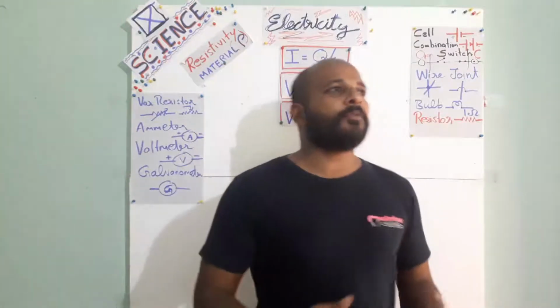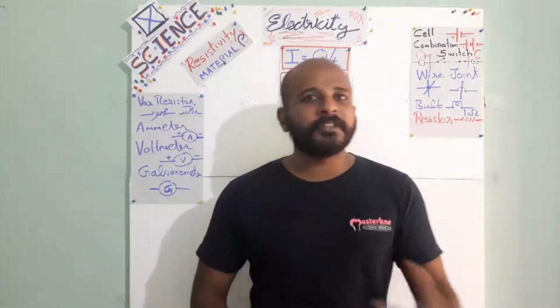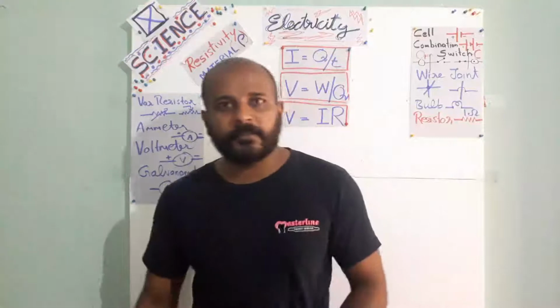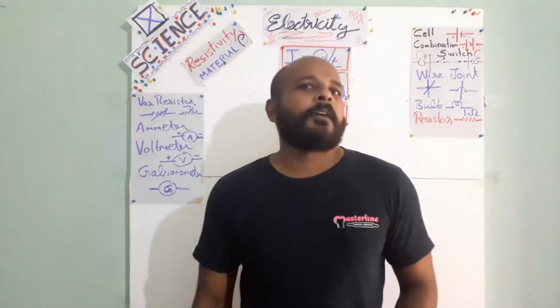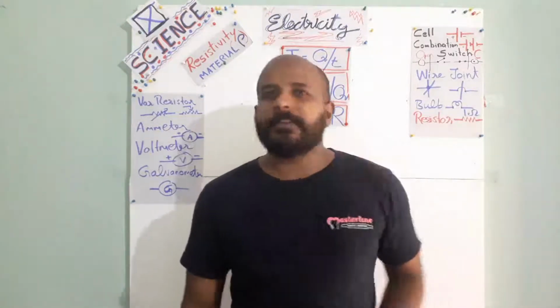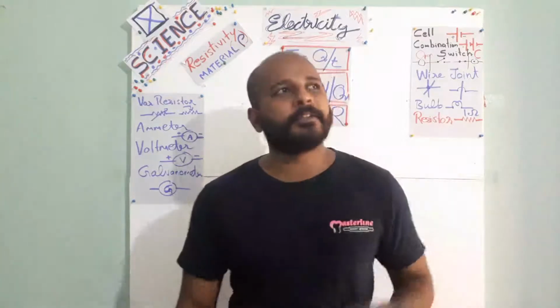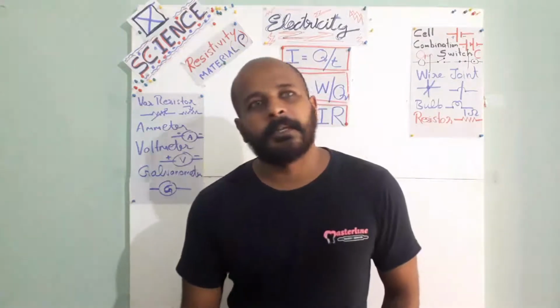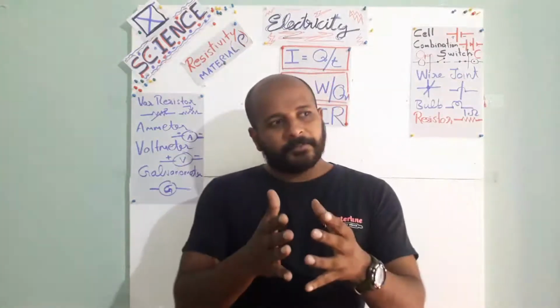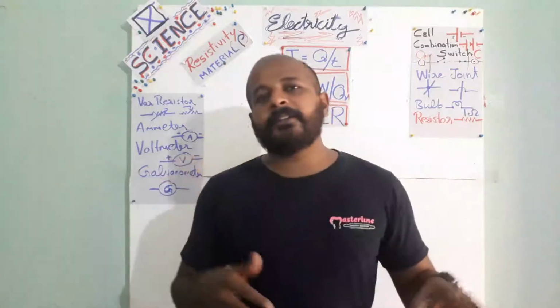Again, we are back for the next chapter of science. How was the last chapter, called motion? Some part was very difficult at the beginning. At the end, I hope it was not that difficult. Why did I stop that chapter in between? Not stopped. The entire theory part is finished. Some numerical parts regarding the graph remain.